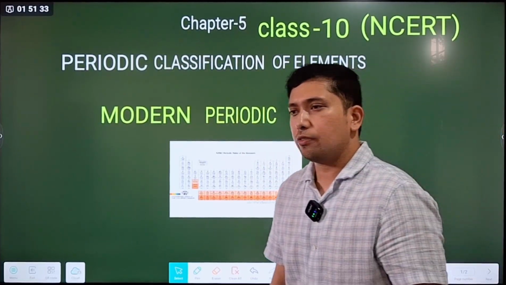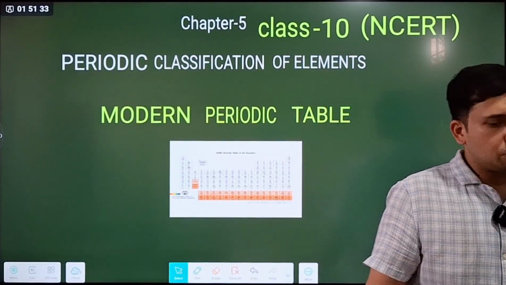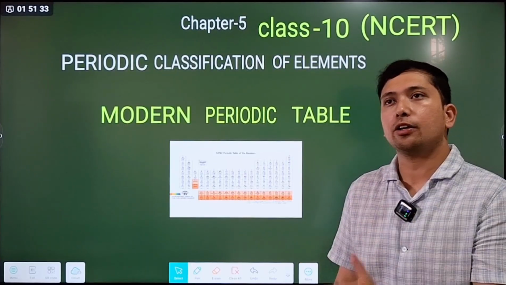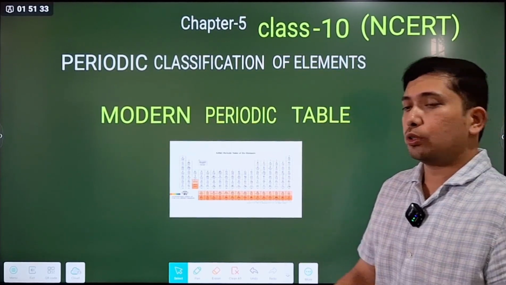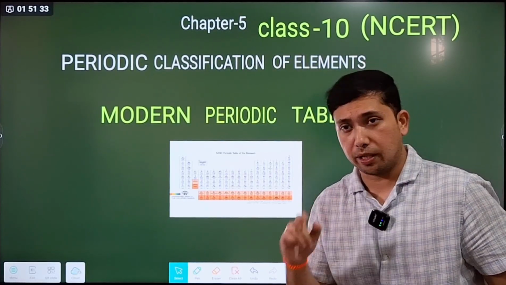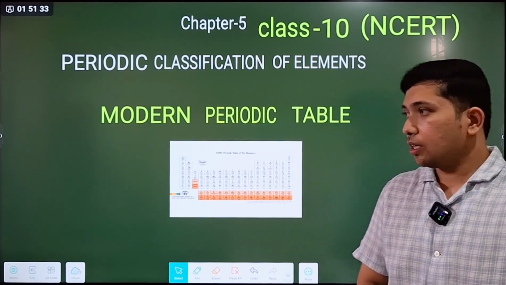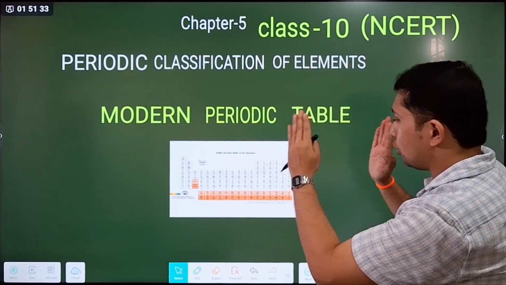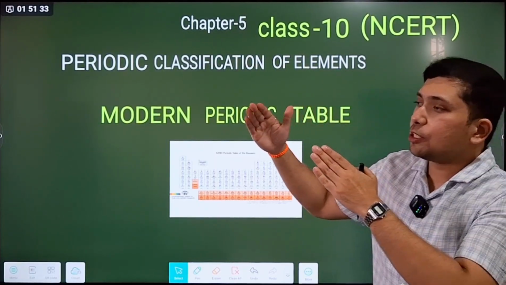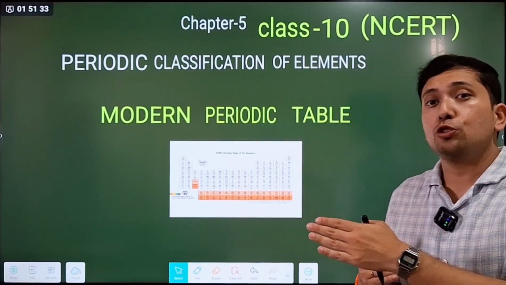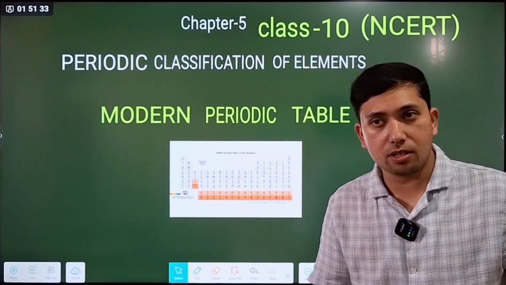Before diving deep into the modern periodic table, I want to mention the names of the scientists who greatly contributed to building its foundation. First came Johann Wolfgang Dobereiner, who gave us Dobereiner's triads, in which three elements were grouped together in one column. After limitations were found, John Newlands came with Newlands' law of octaves.